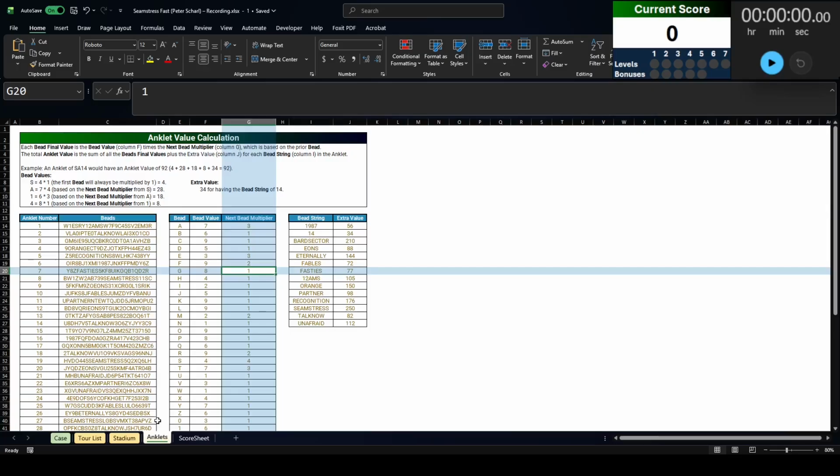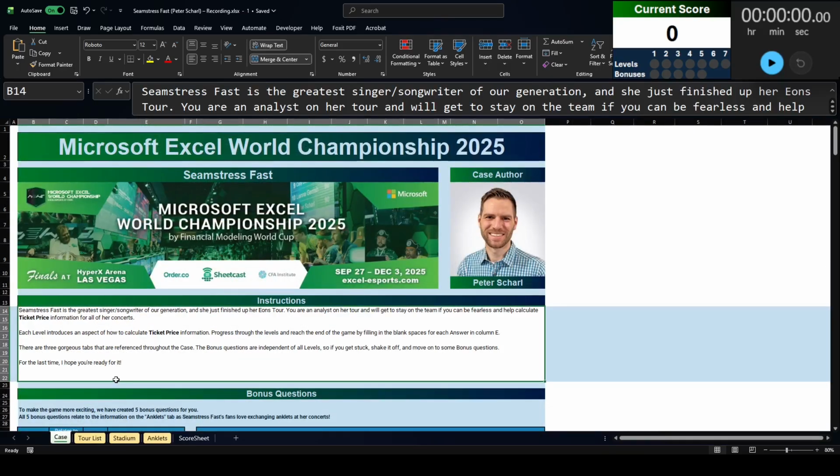We have another tab for anklets, and this is purely for the bonuses. This case was unique in that the bonuses had nothing to do with the case details itself. So it's completely independent. You could solve the bonuses before, after, or in between the case. That was really fun. But yeah, follow along with me. Let's see how long it could take to get a full solve, and here we go.